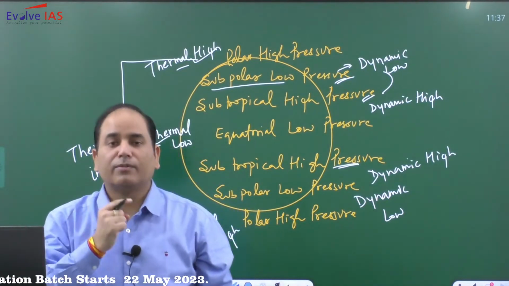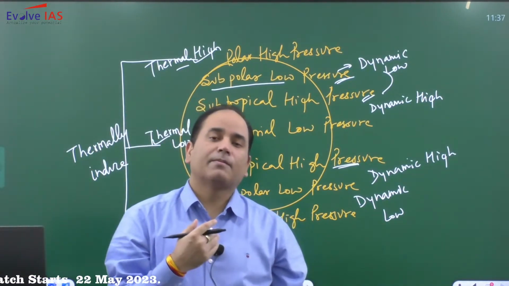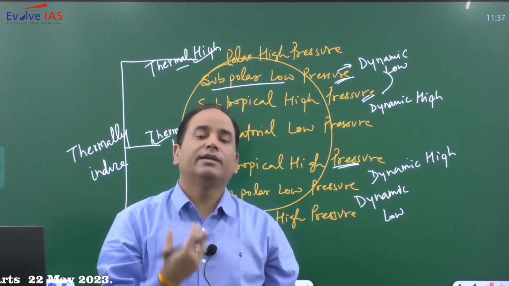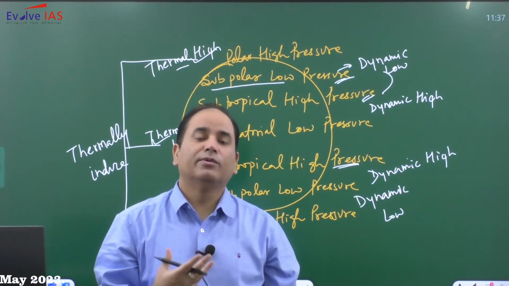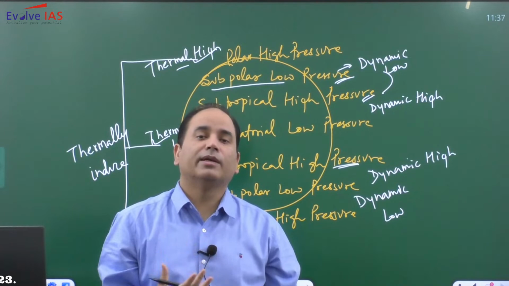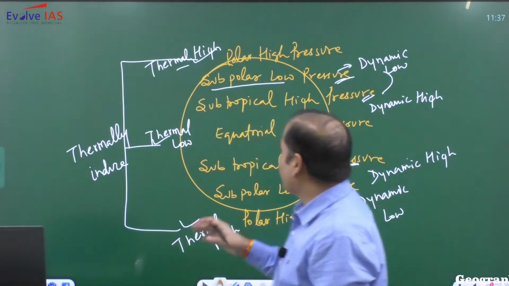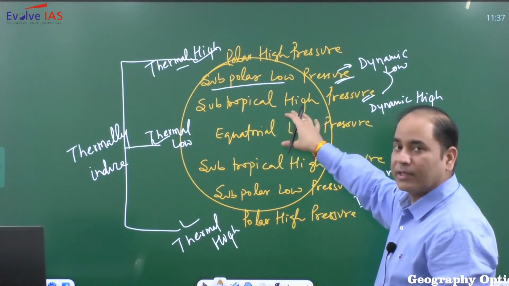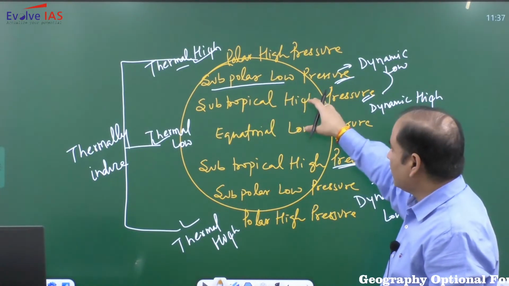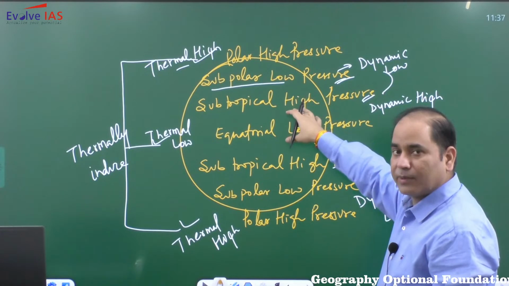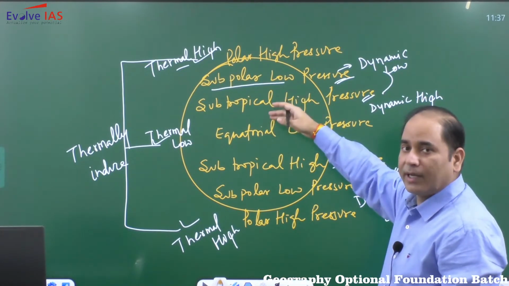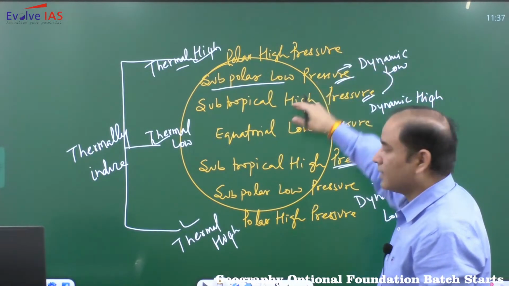In the tricellular model, it is discussed that air is not only controlled by heating and cooling, rather it is also controlled by how the movement is happening. So wherever you are witnessing a high pressure, just remember that in this zone temperature is definitely high, but in spite of the high temperature, air is sinking.